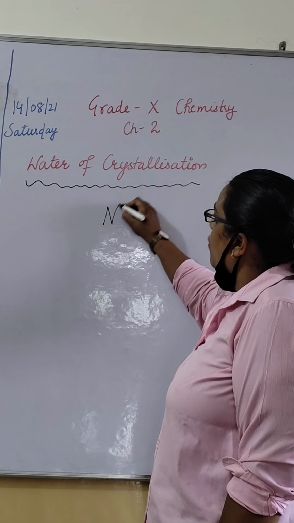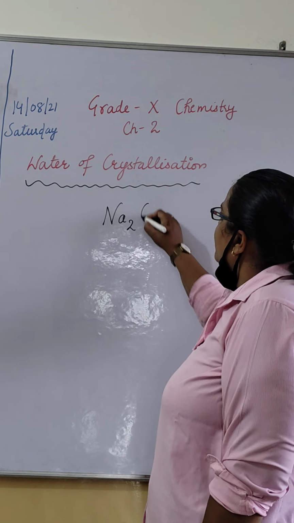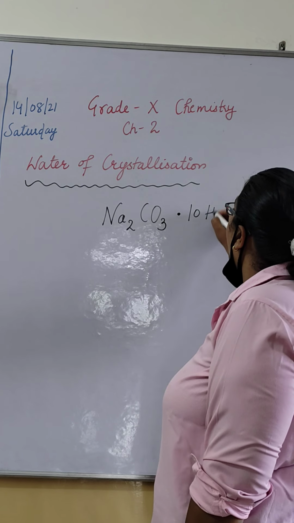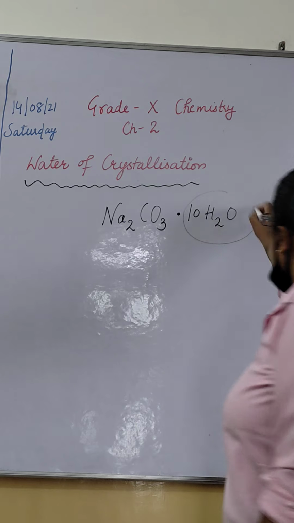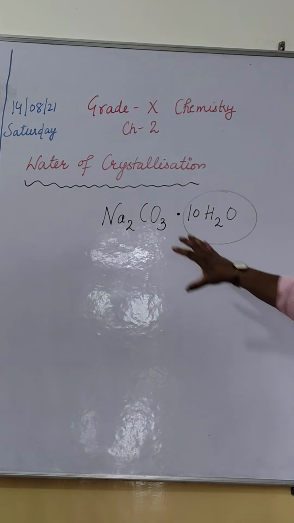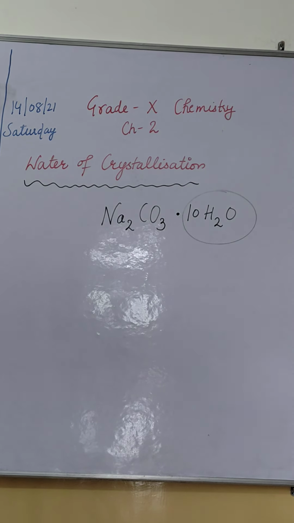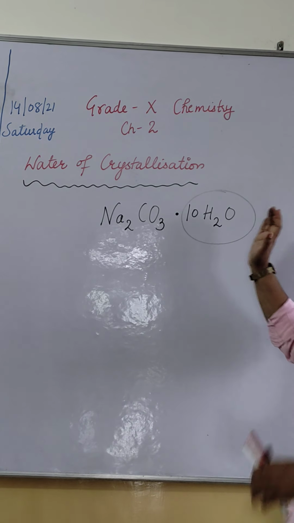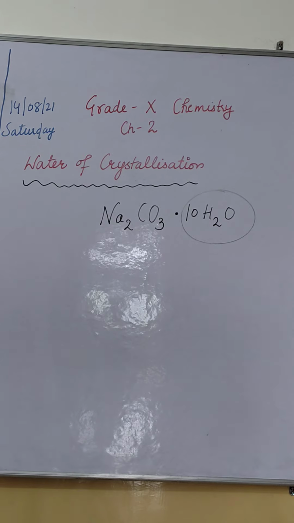As you remember, the formula of washing soda, which is sodium carbonate decahydrate, is Na2CO3·10H2O. These 10 molecules are fixed.